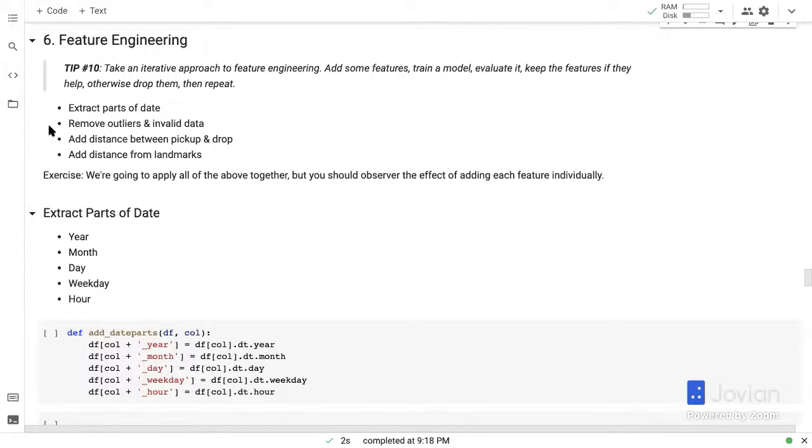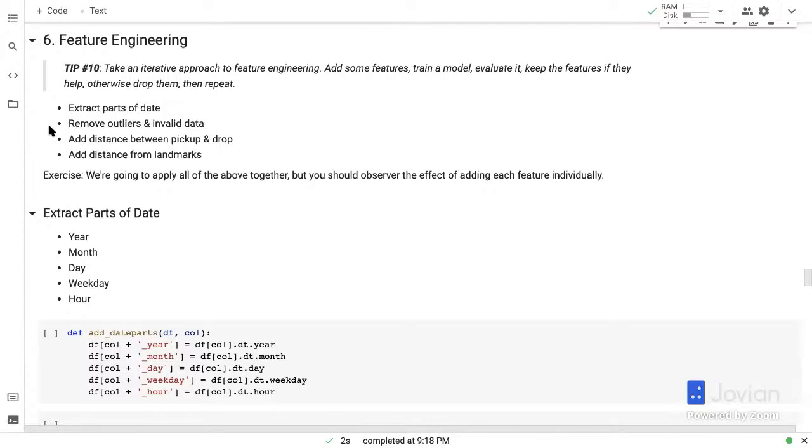Because machine learning models are fairly dumb. There is a certain structure they have. They assume a certain relationship between inputs and outputs. Like linear regression assumes that the output is a weighted sum of the inputs. And that may not hold true in the current form, which is latitudes and longitudes. But suppose we were able to somehow calculate the distance between the pickup and drop-off point, then there will definitely be some sort of a linear relationship between the distance to be covered and the fare, right?